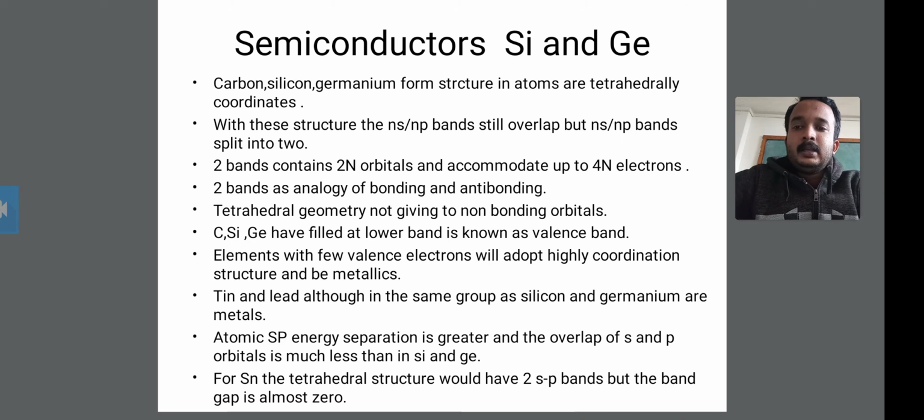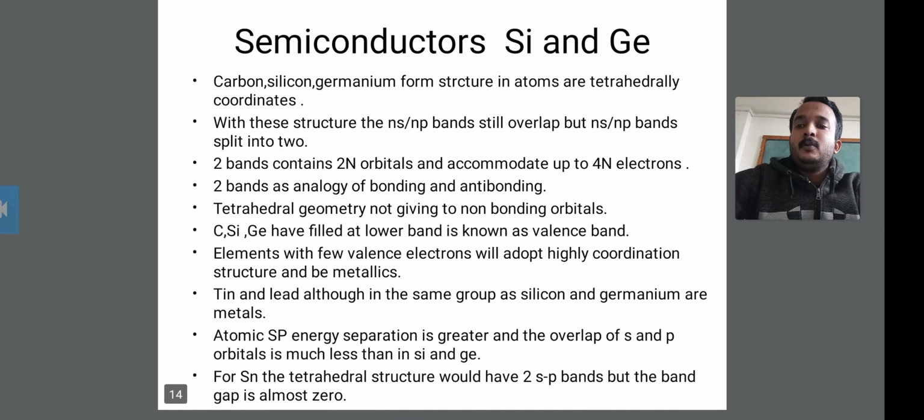Therefore the valence electrons will adopt a highly coordinated structure, meaning these 4 valence electrons adopt a highly coordinated structure and are metallic.